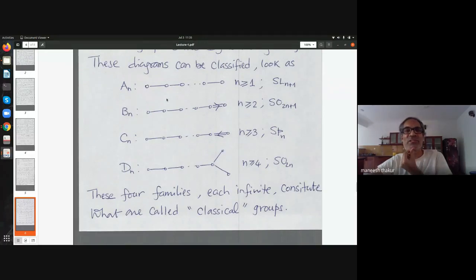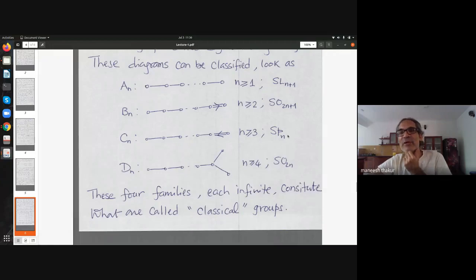Then you get certain graphs. And those graphs are the following. So these are labeled as AN, BN, CN, and DN. And these N's are all the number of nodes, or the rank of that diagram, or the cardinality of delta. So here, this corresponds to SL n plus 1. This diagram corresponds to SO 2n plus 1. I'll say in a minute these restrictions.